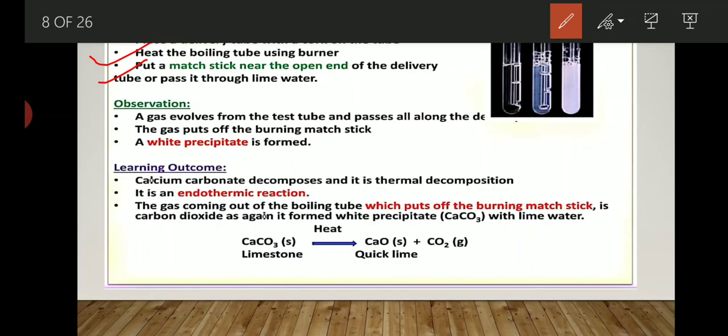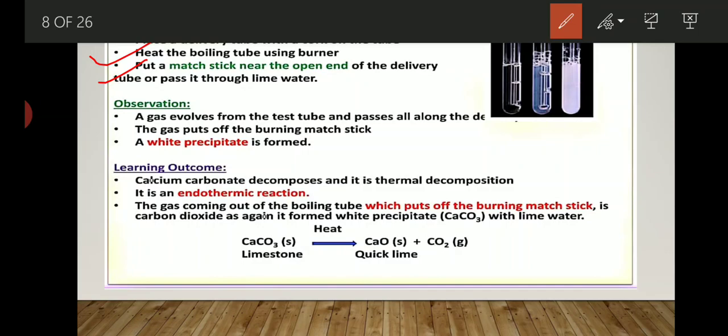Then second thing, the gas puts off the burning matchstick and a white precipitate is formed. These are the observations. A gas evolves from the test tube and passes along the delivery tube. Then the gas puts off the burning matchstick. The burning matchstick is present near the mouth of the delivery tube. Because of that, what happened? The matchstick gets put off. A white precipitate is formed.